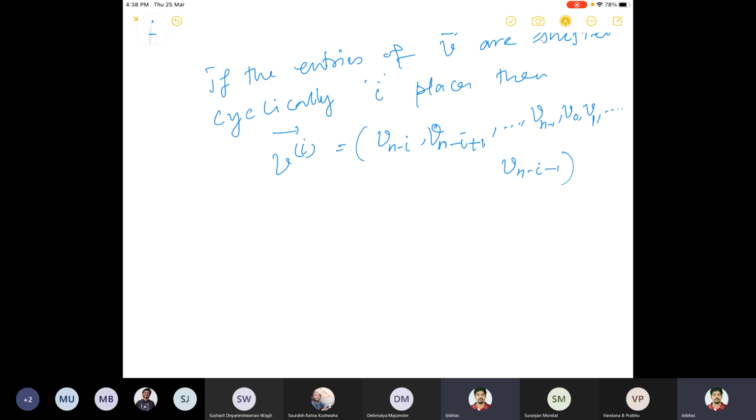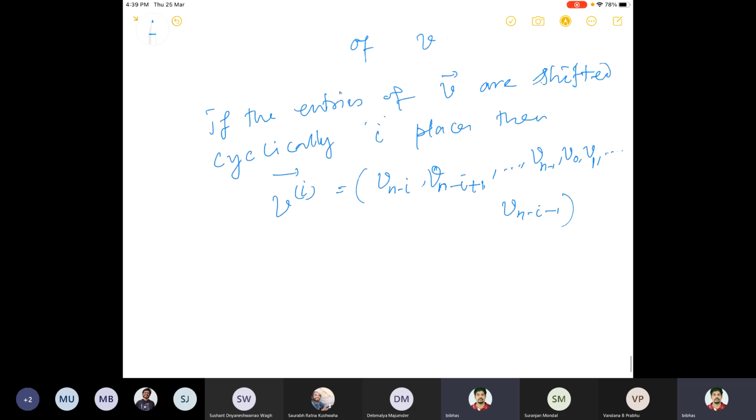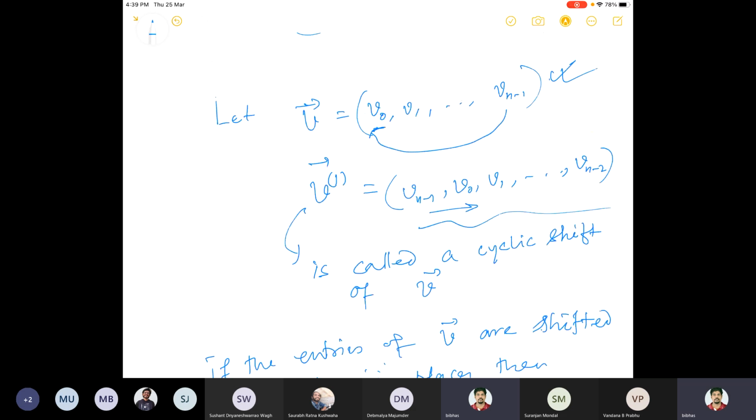Okay, you can do it for the left also. Here you are shifting to the right, so v0 is doing the shift on the right hand side. You can do it on the left hand side as well; then v0 will come last. But we are not doing that. We are shifting on the right hand side. But if you do it using the left hand side, then there will be an equivalence: shifting i places to the right is actually equivalent to shifting n minus i places to the left. So if i equals 1 for the right, then for the left it is n minus 1.